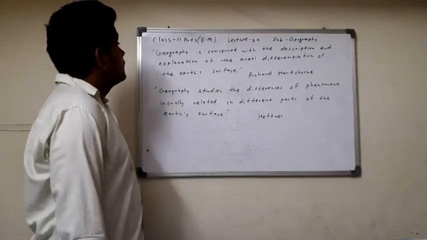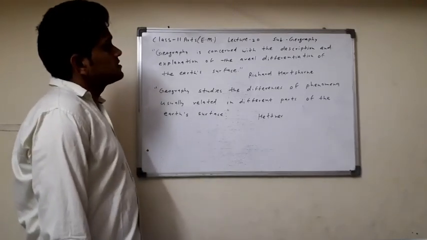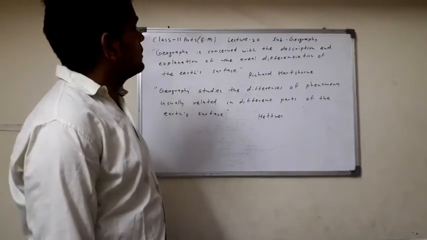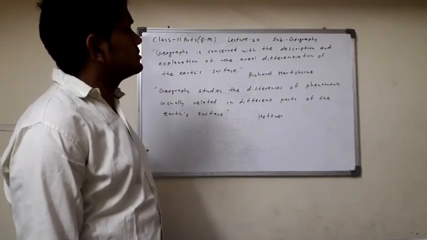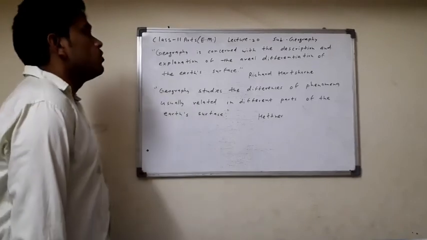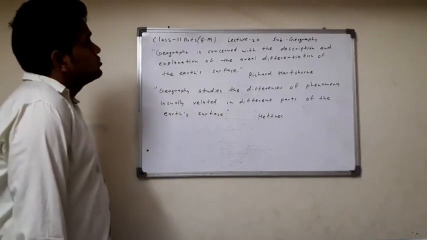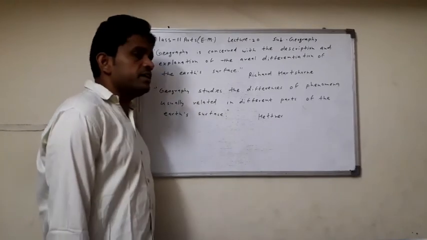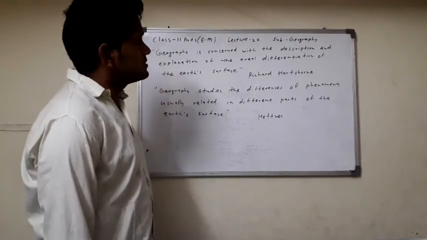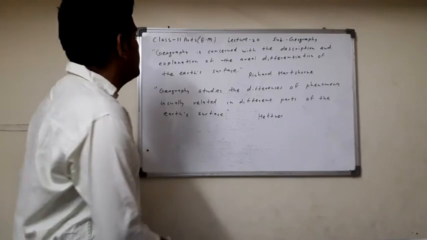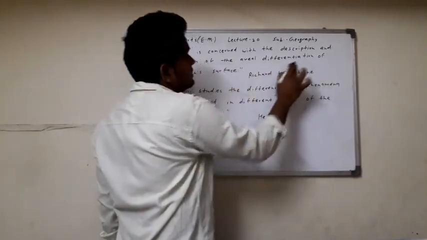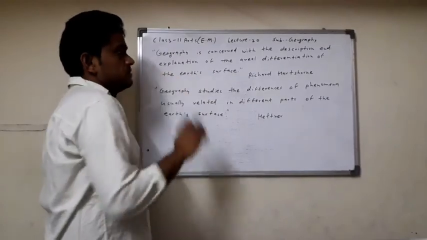Now there are two definitions of geography. In the first definition, by Richard Hartshorne, the aim of geography is given: geography is concerned with the description and explanation of the areal differentiation of the earth's surface.